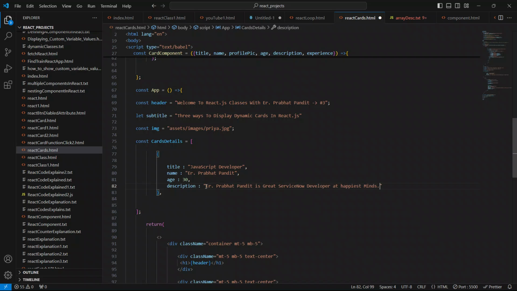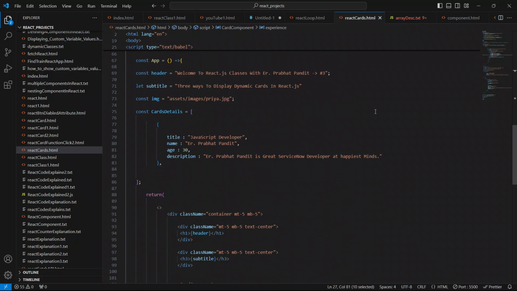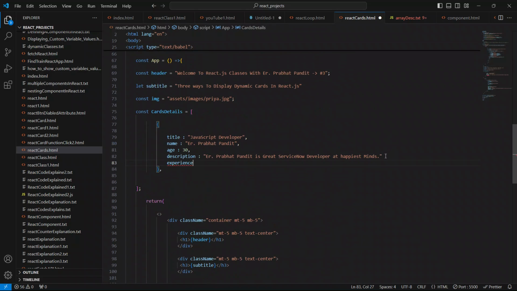And I'll just say here experience. Experience is text, so consider it as text only, put it inside single or double quotes. I'll say here 4 years.